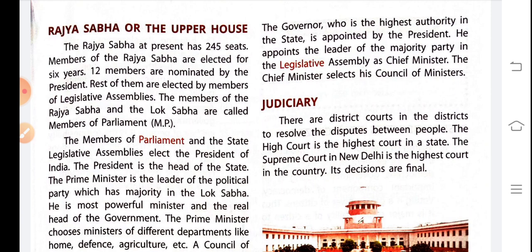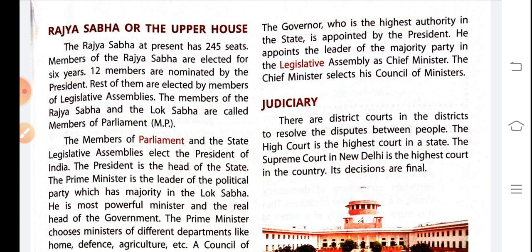The governor is the highest authority in the state. Okay, who is the highest authority in the state? Governor, yes. The governor is appointed by the president. Okay, a question can be asked, so remember this one. He appoints the leader of the majority party in the legislative assembly as chief minister. Okay, the chief minister selects the council of ministers.